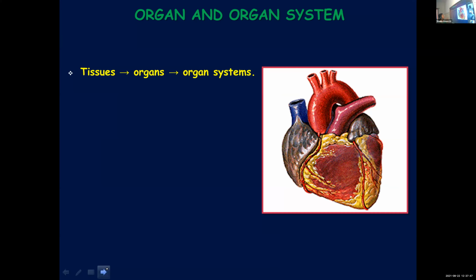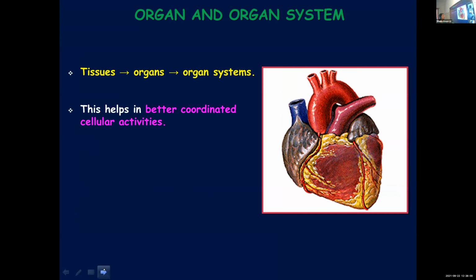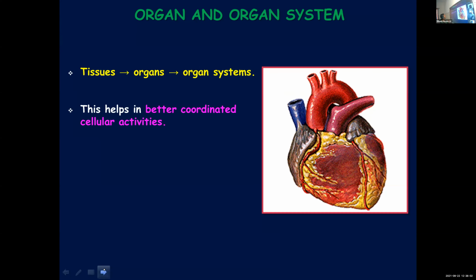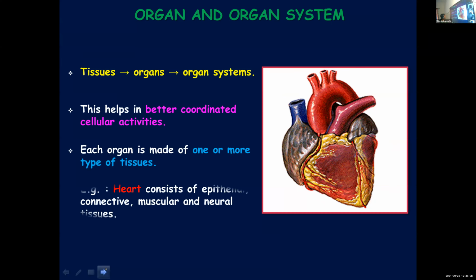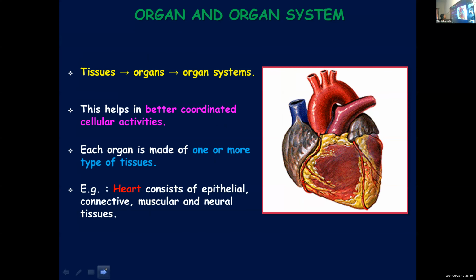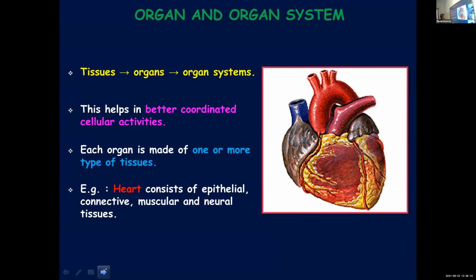A group of tissues performing a common function, you call it as an organ. A group of organs will together form an organ system, and this hierarchy or this pattern will help in better coordinated cellular activities. Each organ is made up of one or more types of tissues. For example, heart consists of epithelial, connective, muscular and neural tissues.